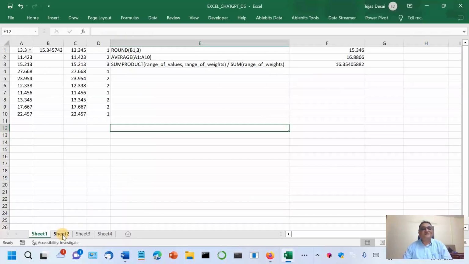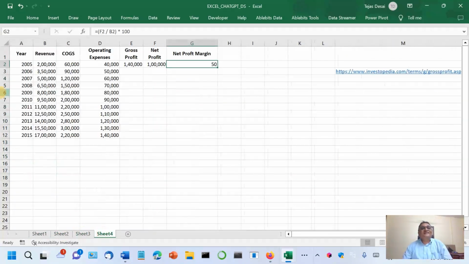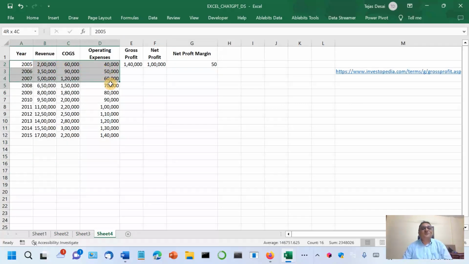However, it made some real mess with this particular thing. I gave this data to it, suppose for a company: year, revenue, COGS, that is cost of goods sold, and operating expenses.